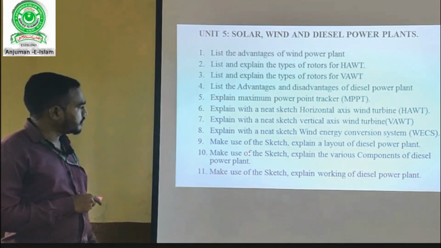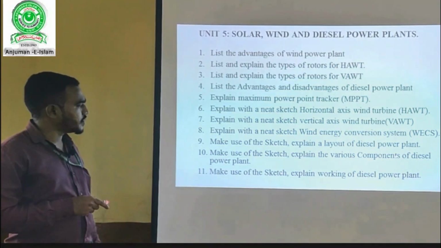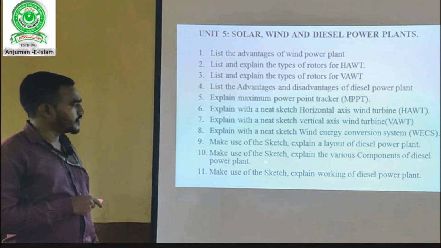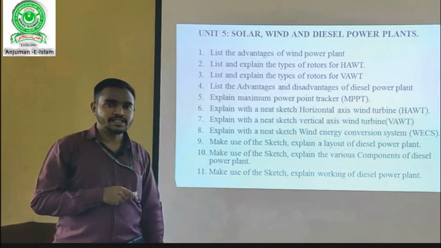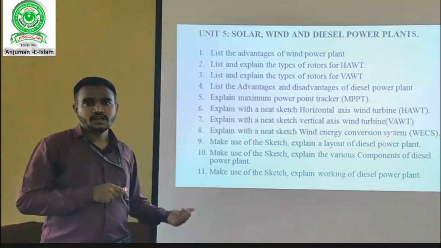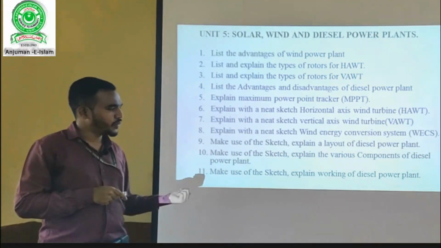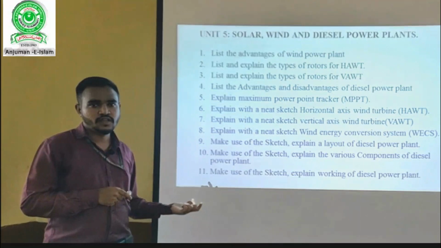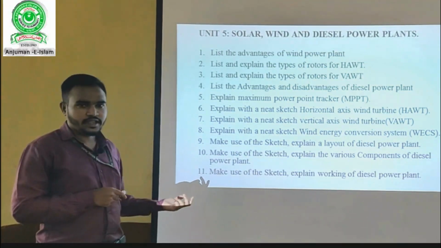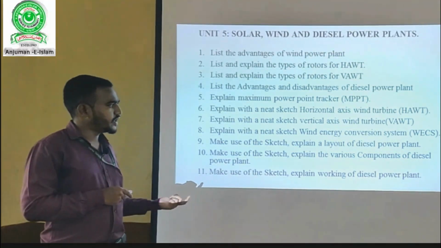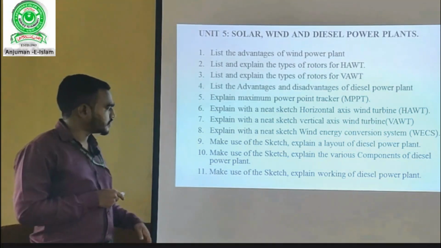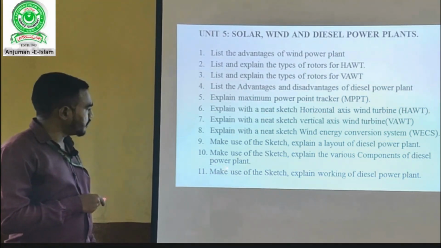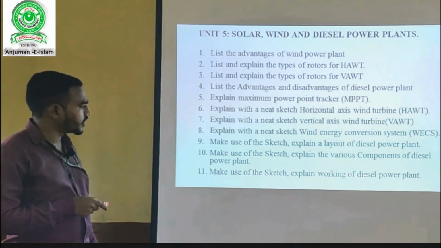Question number 10, make use of the sketch, explain the various components of diesel power plant. Various components of diesel power plant, as I have already said, the fuel pump, filter, then you have combustion chamber, that is engine, then we have lubricating system, then generator, turbine, that's all. Question number 11, make use of the sketch, explain working of diesel power plant.